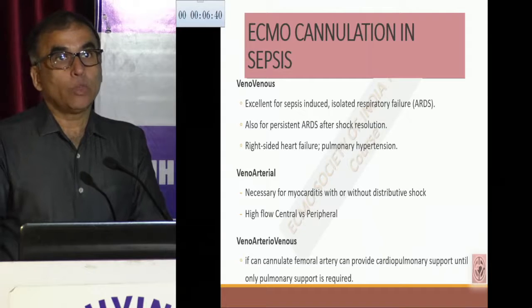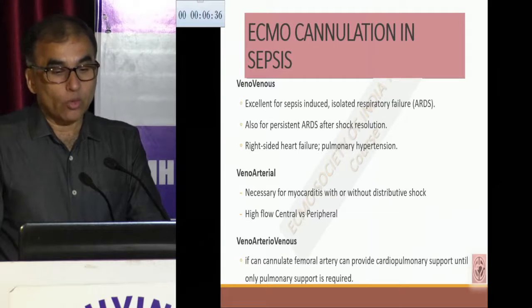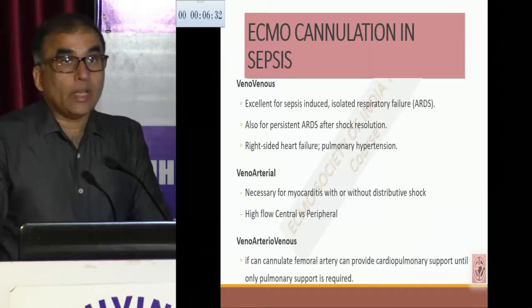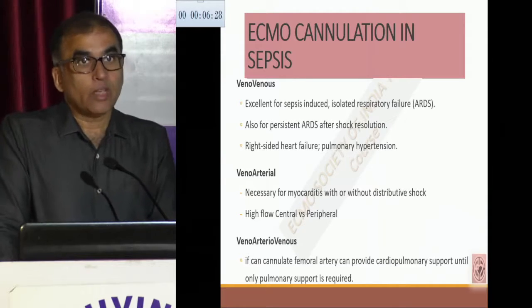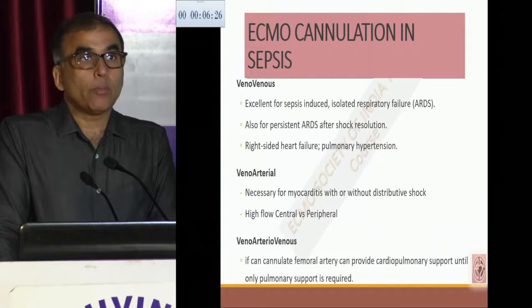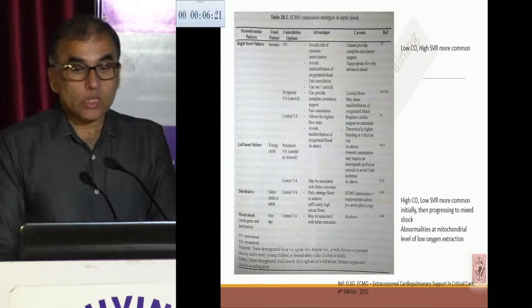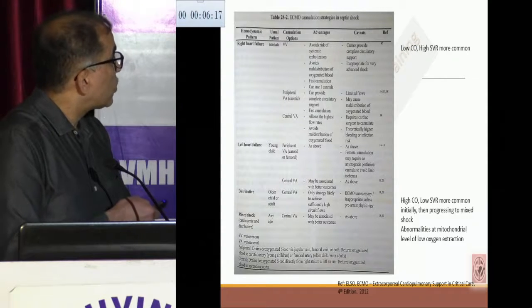Are we able to match with the peripheral VA ECMO? In those conditions, if we need a very high flow, then we can use the central VA ECMO. And if the patient is having both ARDS as well as myocardial dysfunction, then possibly VAV will be an option. So this is the ECMO cannulation strategy in the septic shock patient.